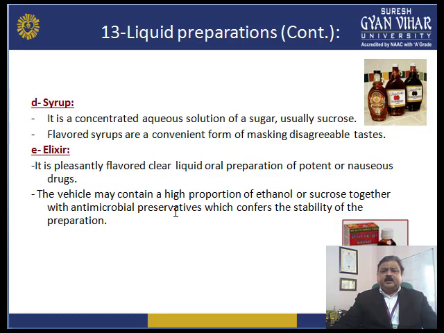The vehicle may contain a high proportion of ethanol or sucrose together with an antimicrobial preservative, which confers stability on the preparation. Normally it contains 4 to 40% ethanol, or sucrose. So these are elixirs. Right?